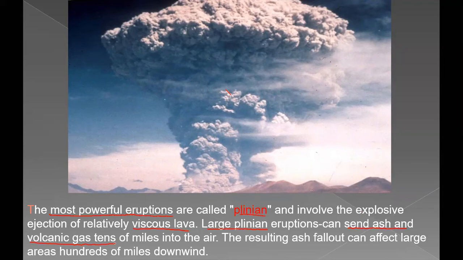You can see volcano is here. Here is the volcano, but you can see how huge these gases have spread into the air. So this is the biggest one among all these three actually. The resulting ash clouds can affect large areas, that is hundreds of miles it can cover, and can fall on the ground. So this ash, one of the examples I will tell you in later slides, is an effect of volcano.